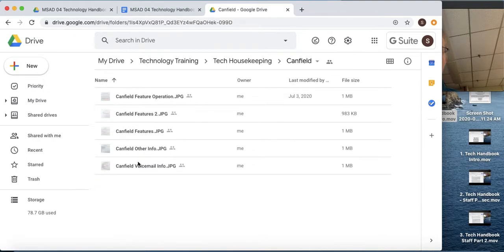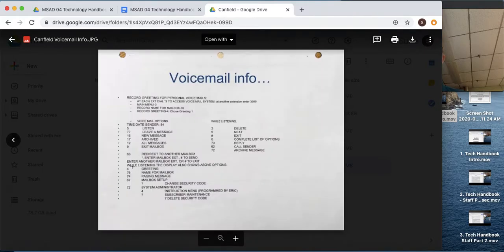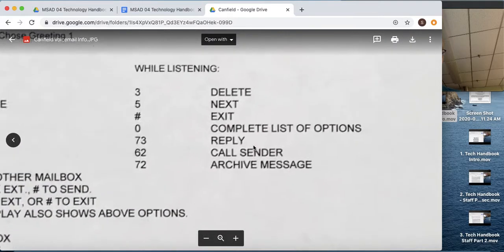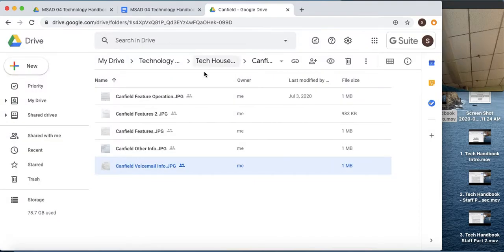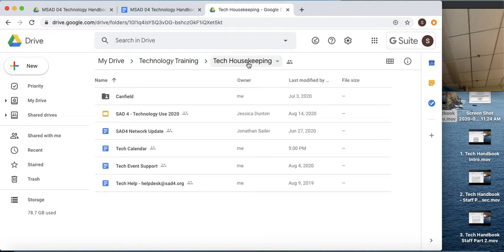Canfield has several documents that talk about the features of their phones and their voicemail. If you're anything like me, you've certainly been puzzled over the years since Canfield has come on the use of your phone. These do help some. I mean, it gives voicemail information and stuff. For example, it will tell you different things you can push to try to make your voicemail work. Anyway, there's feature operation, features, other info, and voicemail. So you're welcome to take a look at those and see if you can get it working.